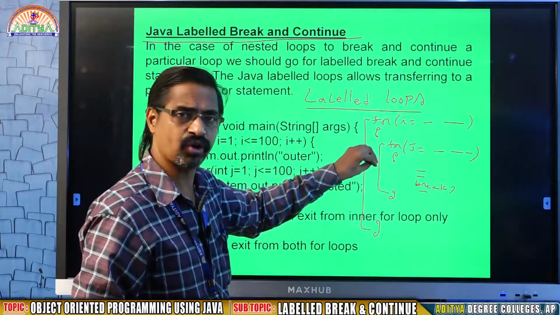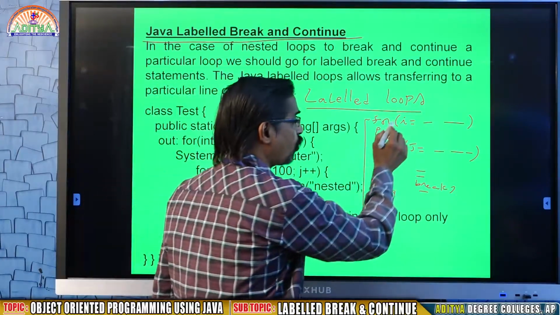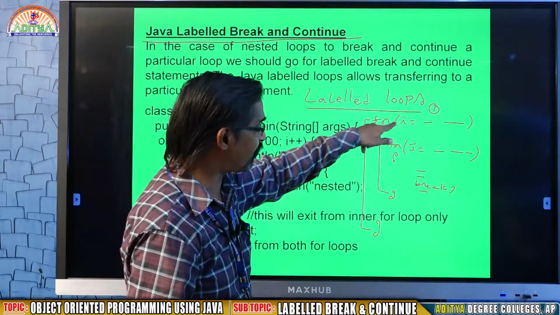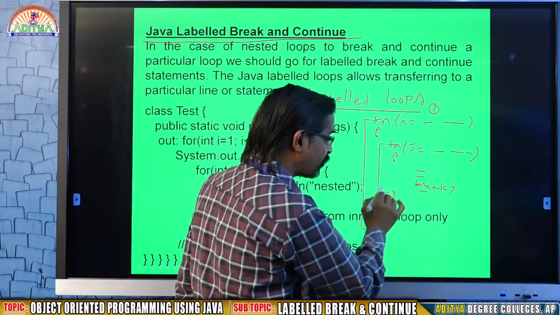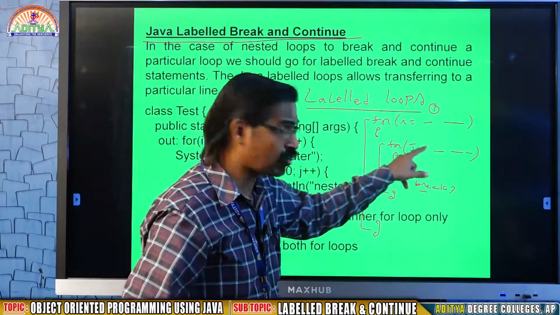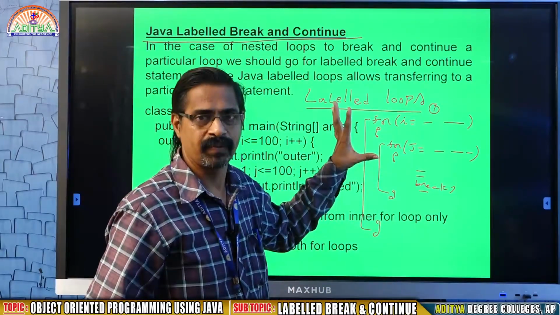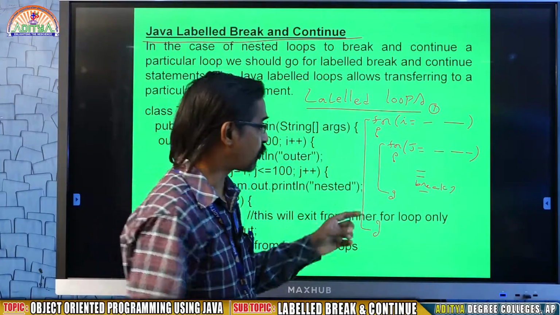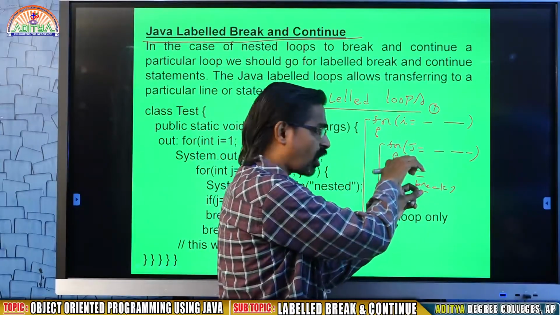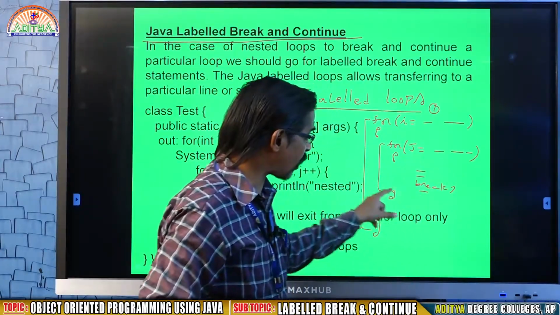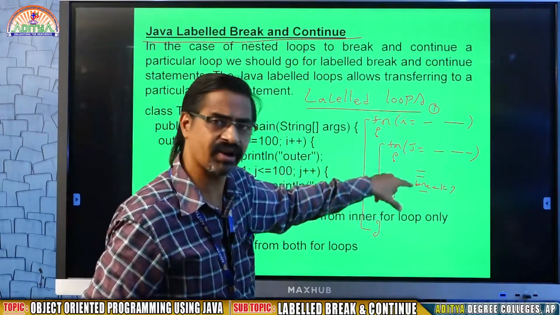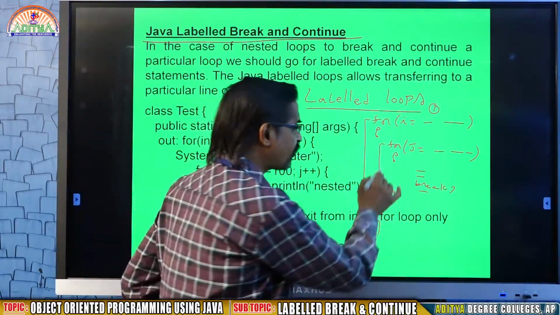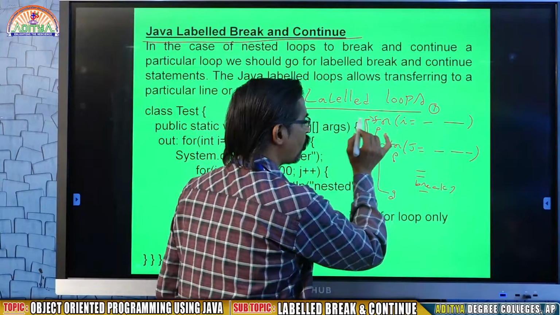When we come to nested for loops, the execution will be different, because when outside I is 1, assume that at the beginning the I value is 1, then the inner loop will be executed up to the status of false. It executes until the condition is false. It means when I value is 1, the inner loop starts from the initial value and continuously runs up to the end. When I value is 1, j value runs from 1 to the end of the condition. Once it is over, again it will go back to the outer for.